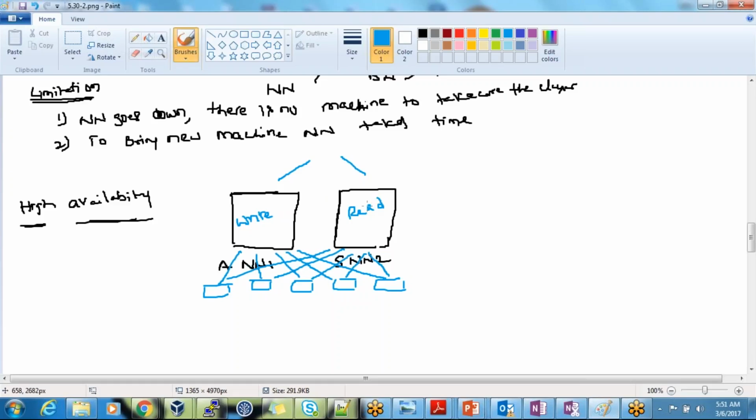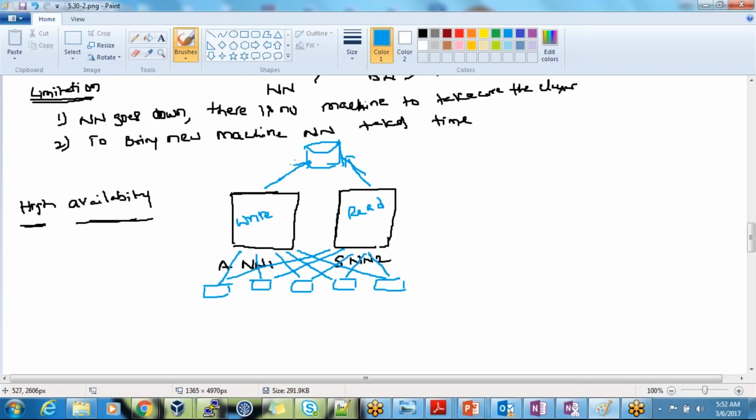When both are available, it means if we have a team manager and a team lead, they will share the load. I mean, they will share the work. Hey, you do this work and I will do that work. They will divide the work, right?